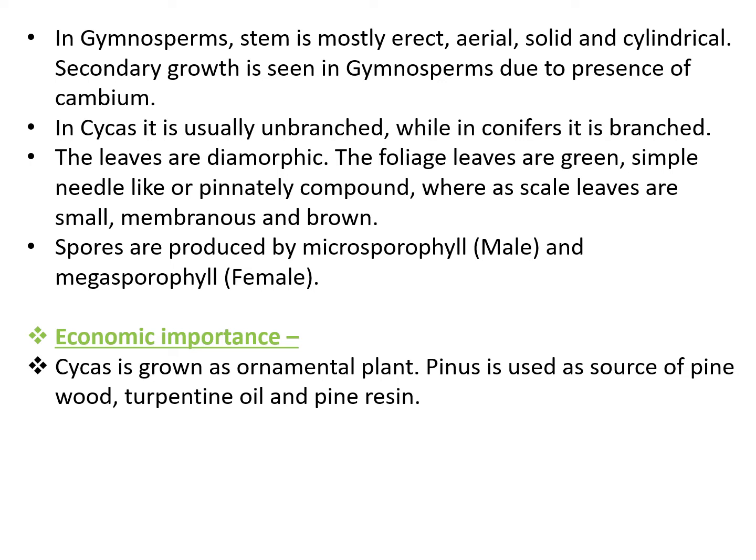In gymnosperms, the stem is mostly erect, aerial, solid, and cylindrical. Secondary growth is seen in gymnosperms due to the presence of cambium. In Cycas, it is usually unbranched, while in conifers, it is branched.